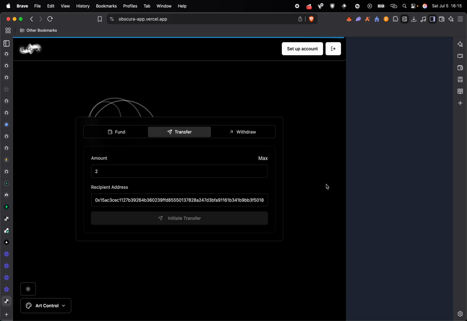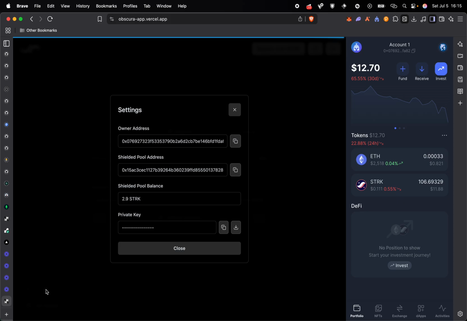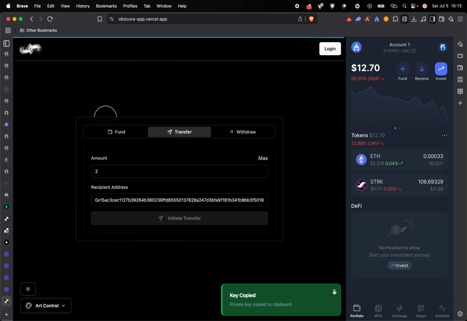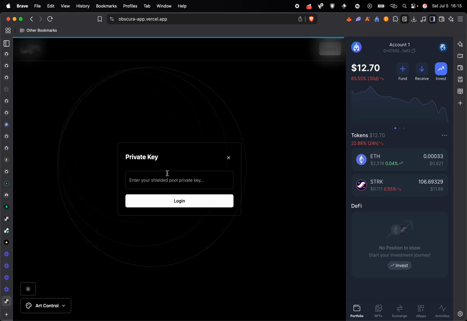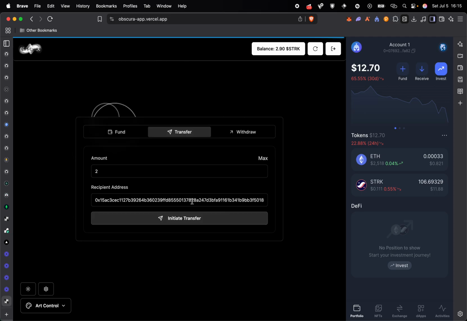Let me do that again. You can also download this instead of signing up with a wallet. So we can see our balance here, even though we only use the private key to sign in.